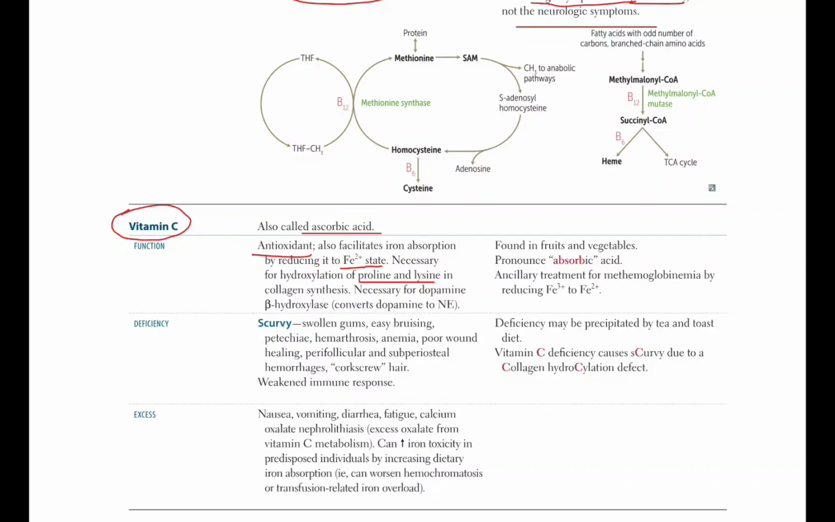It is necessary for dopamine beta hydroxylase, which converts dopamine to norepinephrine. Vitamin C is found in fruits and vegetables, mainly citrus fruits like oranges. Kiwi is also a very good source of vitamin C. Ascorbic acid is easily remembered by the mnemonic: absorbic acid and ascorbic acid.